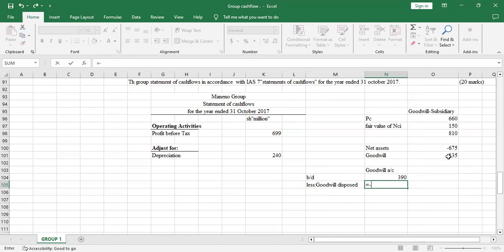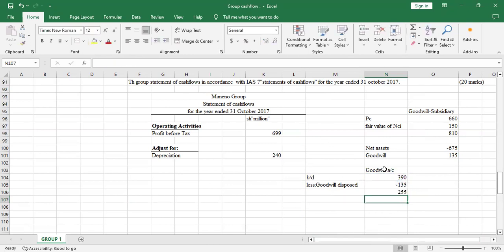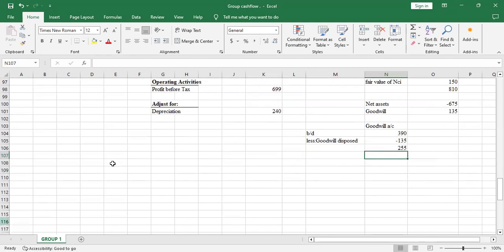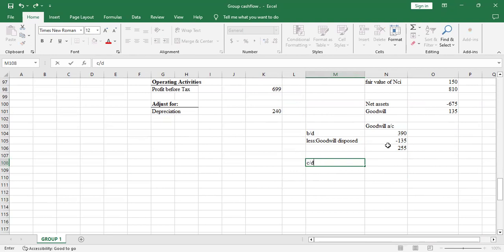It was 135. We have just calculated it here. It is 135. Yeah, because we disposed that subsidiary, so it goes with the goodwill. So that we sum this to, we'll get 255. Yeah, then we compare what is the balance carried down under the goodwill account.